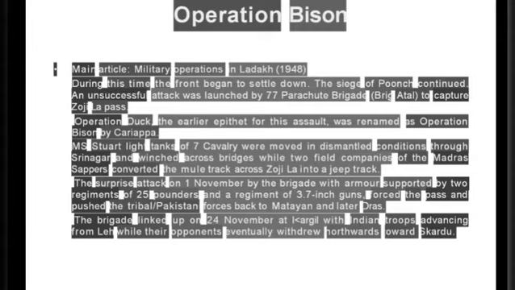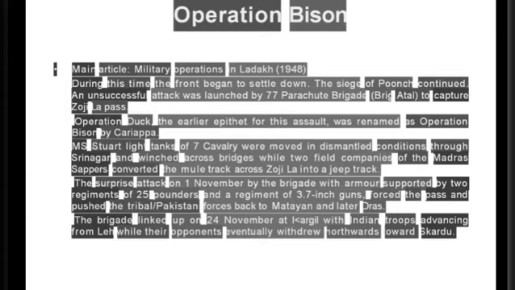During this time, the front began to settle down. The siege of Poonch continued. An unsuccessful attack was launched by 77 Parachute Brigade, Brigadier Atal, to capture Zoji La Pass. Operation Duck. The earlier codename for this assault was renamed Operation Bison by Cariappa.